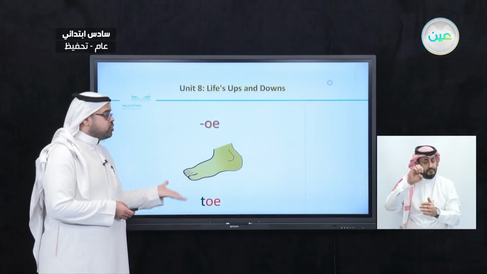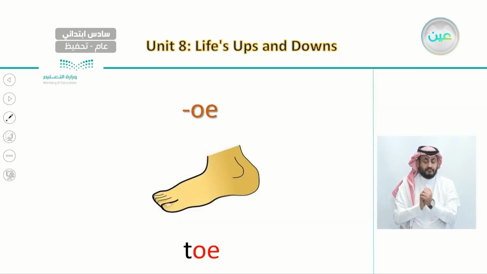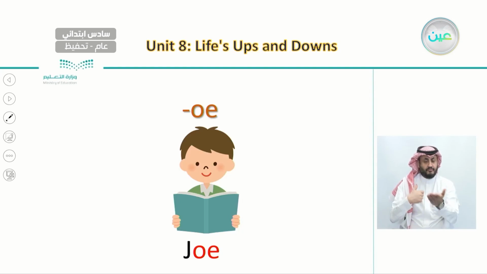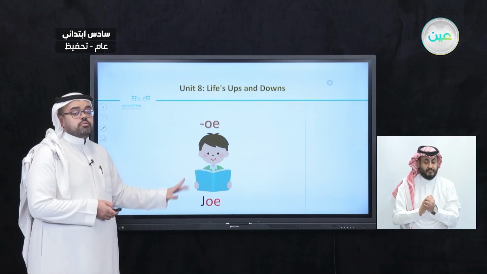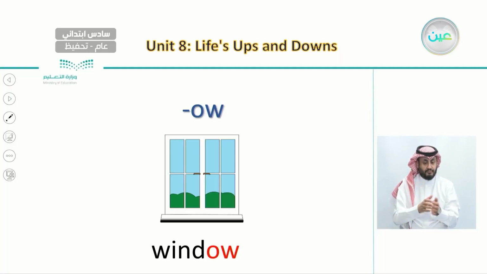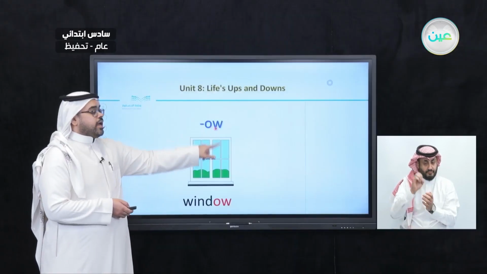Now we will continue with words that end with O and E. The first word we have is toe. Toe. Say with me, toe. These are the toes. And here we have another person. His name is Joe. Joe. So here is another boy. His name is Joe.